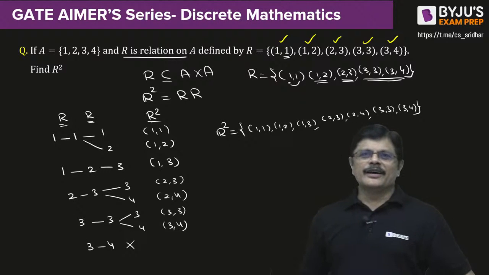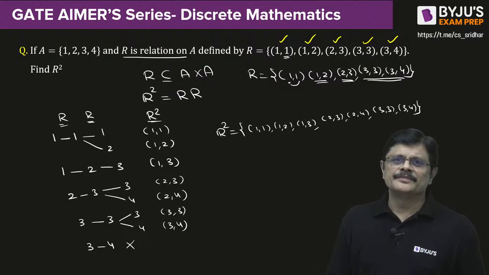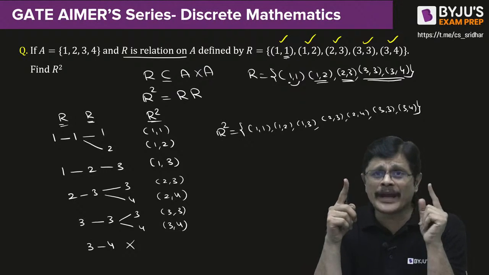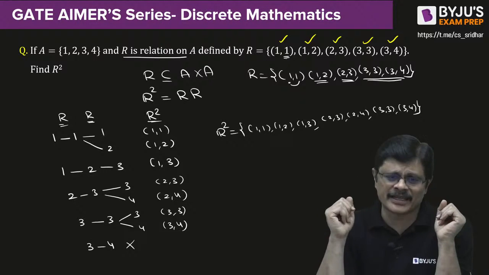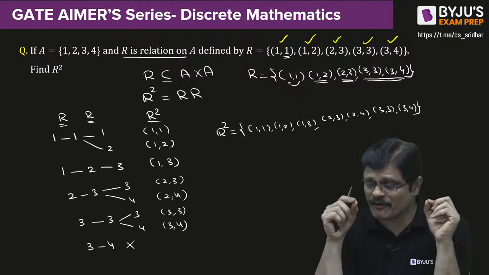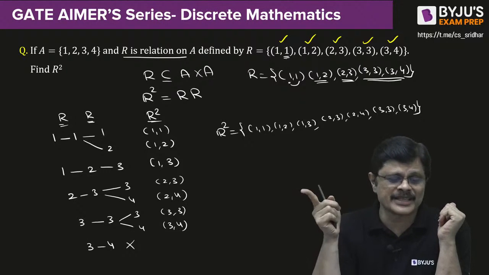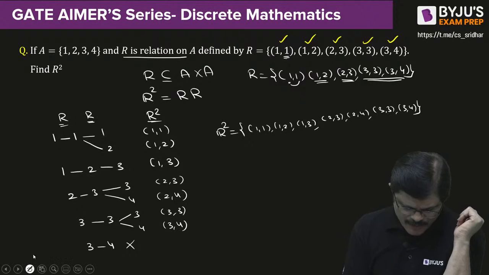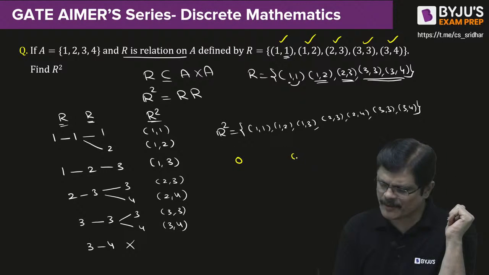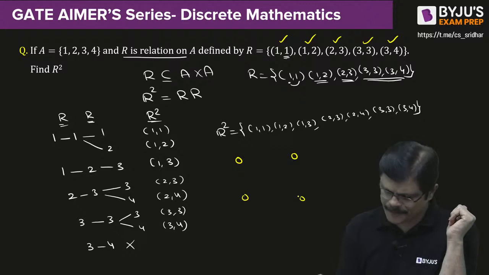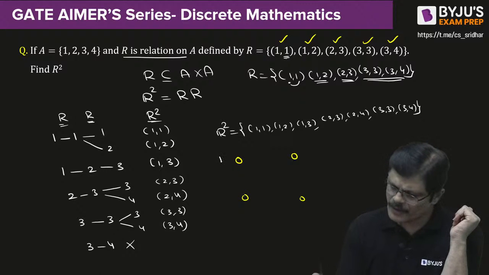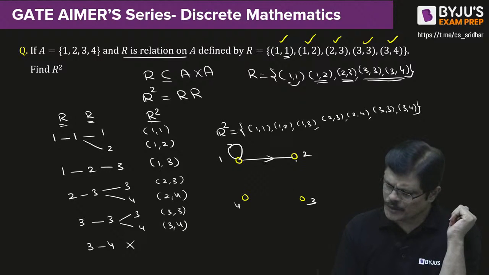See, actually with a diagram also you can solve it. You just need to see, using 2 edges from one vertex to another vertex, where you can go. Using the diagram also you can solve this problem. See, what are the elements? 1, 2, 3, 4. In the original relation, 1 is related to 1, 1 is related to 2, 2 related to 3, 3 related to 3 and 3 related to 4.